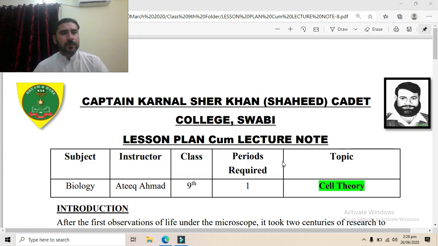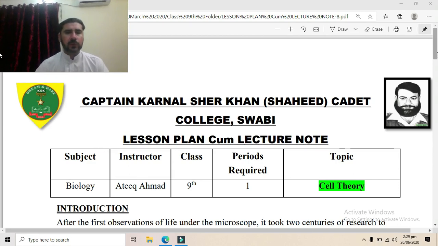Cell theory is basically the result of around 200 years of research. Since the first observation of the cell under the microscope by the scientist Robert Hooke, who observed the cork cells, the plant cells, under the microscope in 1665, various scientists observed various components of the cells. Some scientists observed the plant cells, some observed the animal cells, and slowly and gradually biology progressed towards the development of cell theory.